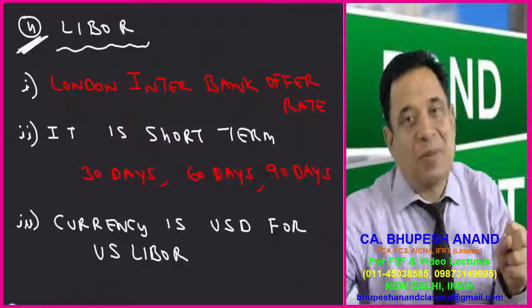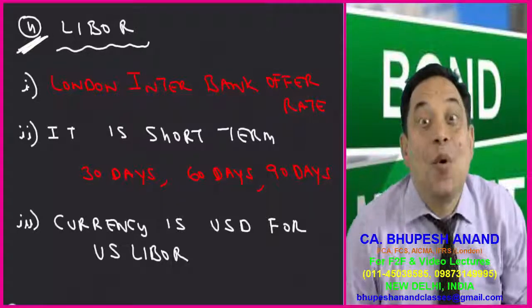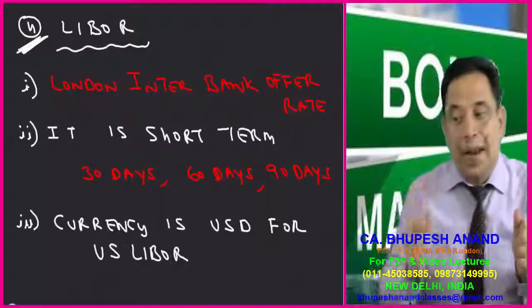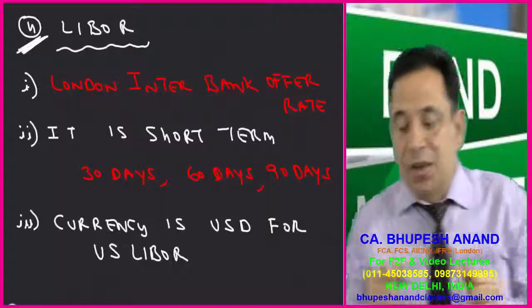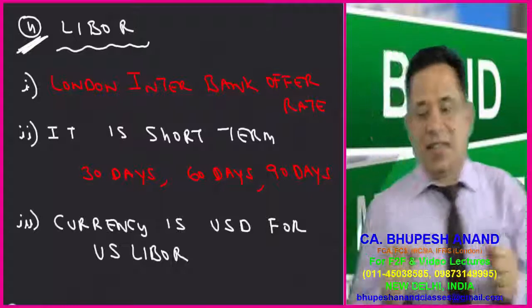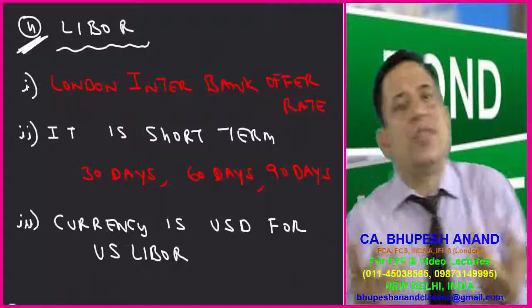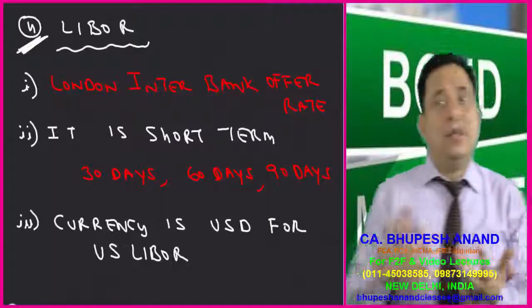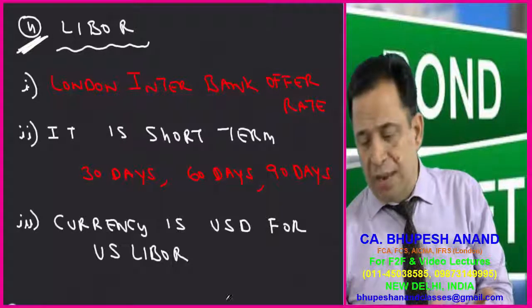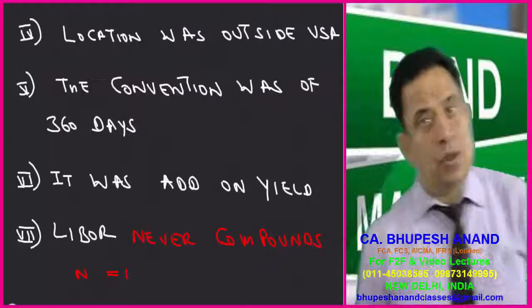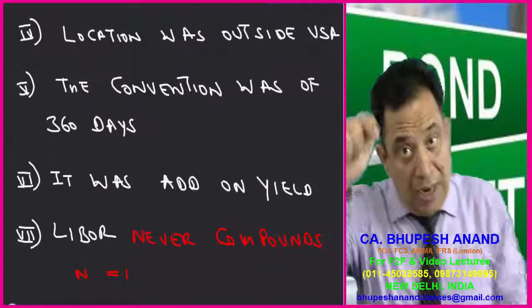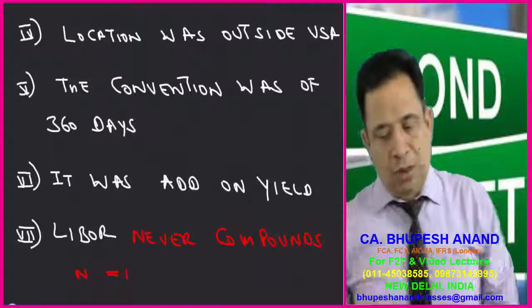So please, my dear friends, write the fourth point, Libor. First point is London Interbank Offer Rate. It is short term: 30 days, 60 days, 90 days. Currency: USD Libor is for USA, that is US Libor. Then we have Japanese Libor, then we have European Libor. Location: for London Interbank Offer Rate, the location was outside USA.